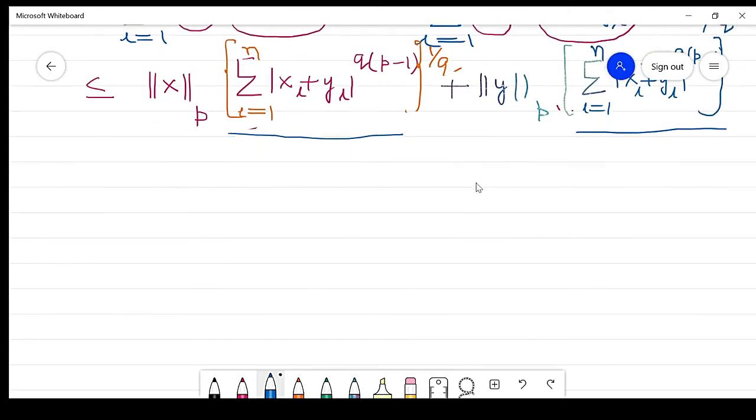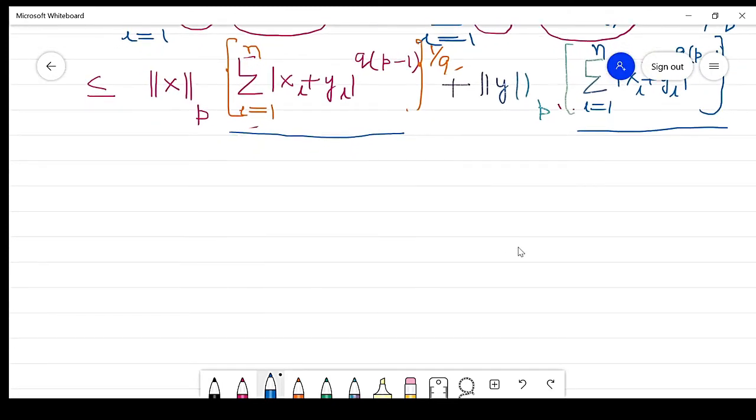To simplify this term, we know that 1 by p plus 1 by q is equal to 1. So what do we get? If we multiply by q on both sides, this is q by p plus 1, which is q, right? Our purpose is to find q into p minus 1.